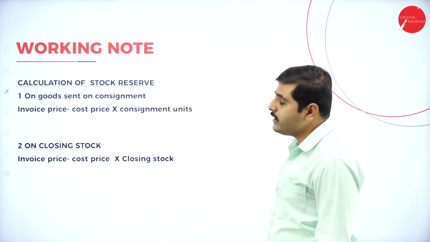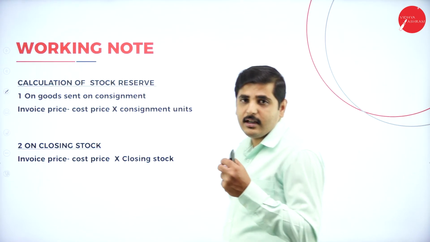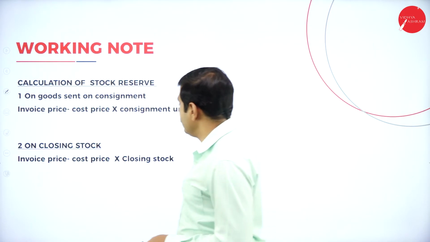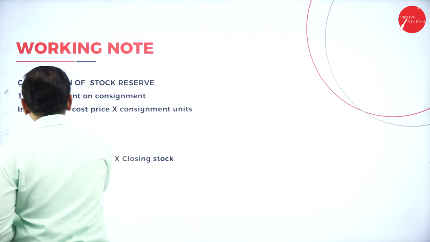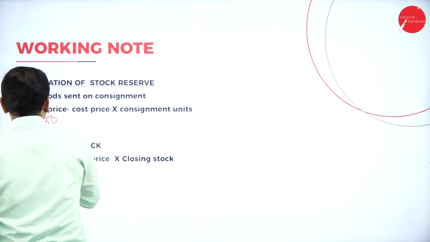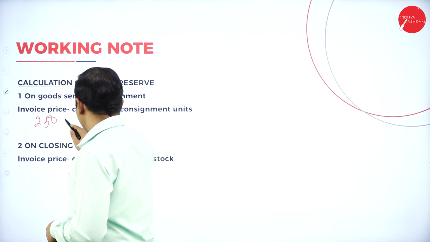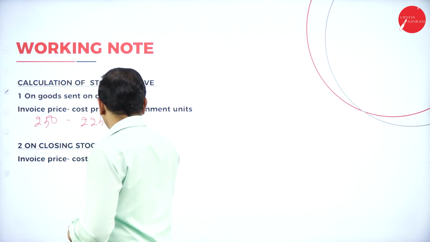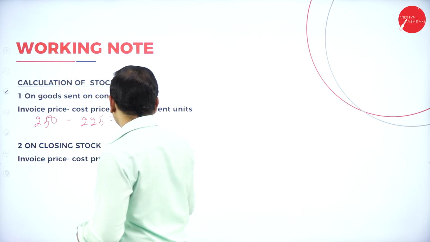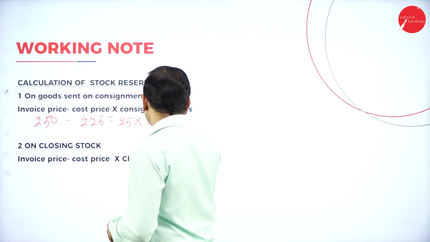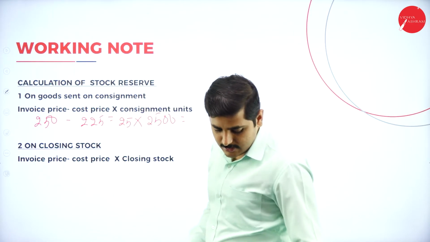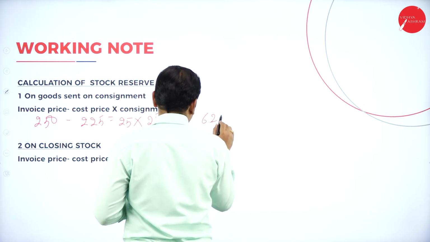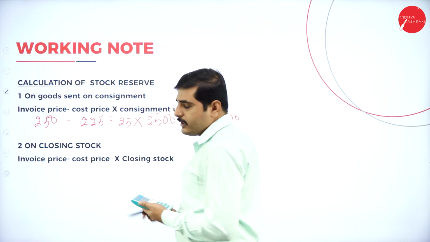Now let's calculate the stock reserve. Once the consignor has sent goods at invoice price, we should calculate the stock reserve. So what is the invoice price? 250 is the invoice price per bicycle. What is the cost price? 225 is the cost price per bicycle. It is 25 rupees profit. Into how many cycles consigned? 2,500 cycles are consigned. So what is the profit on consignment? 62,500.